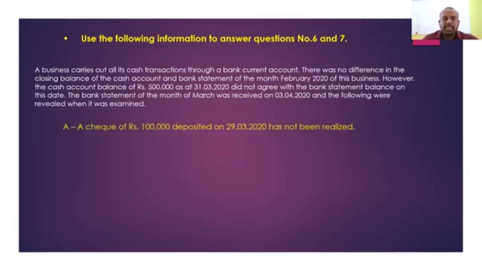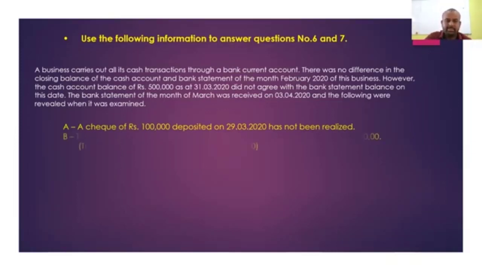Right, first up, a check of 100,000 deposited on 29th March 2020 has not been realized. This is an unrealized check. You classify it under timing differences, right?